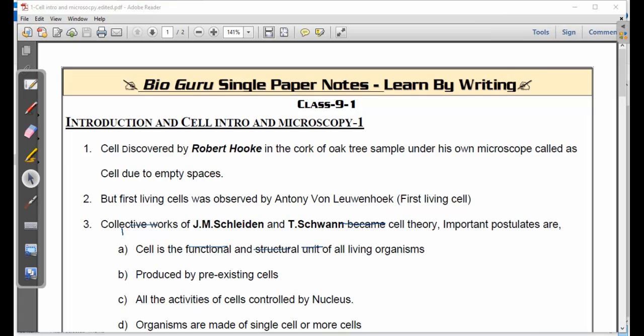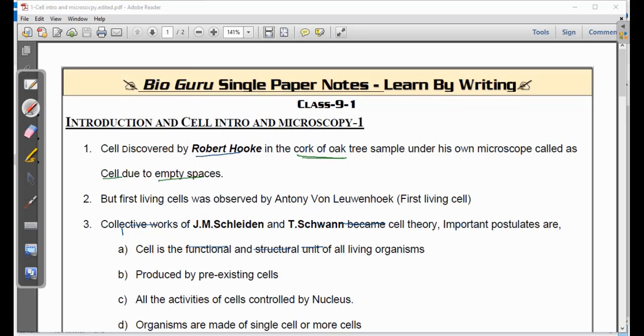I want you to recall the things you studied in your previous class, that is 8th class. I hope you remember this fact: the cell was discovered by Robert Hooke, who found it in a specific sample of plant, which is considered to be the oak tree. Here he tried to isolate the cork of it, the outer layer, and he put it under his own microscope, and it revealed to him the empty spaces which are called cells. In Latin this is called cellulae, which was translated in English as cells.